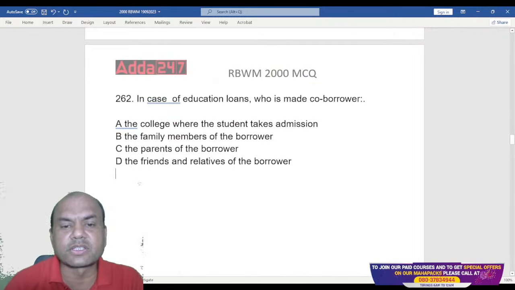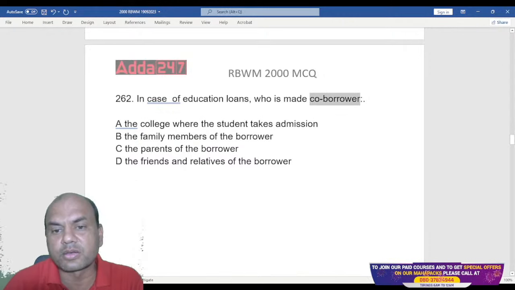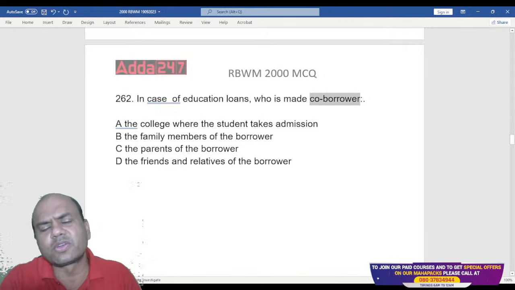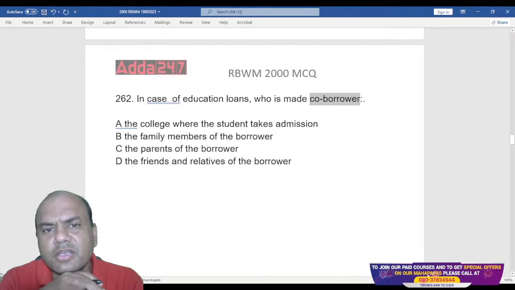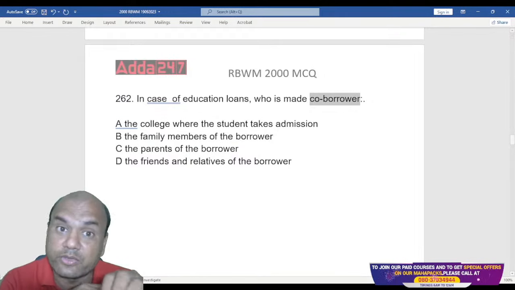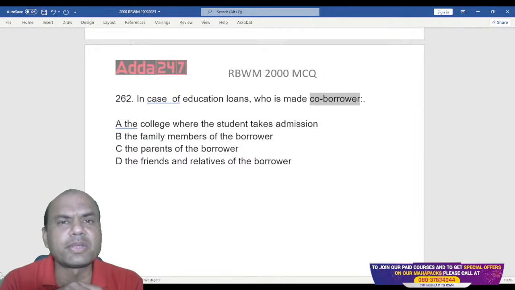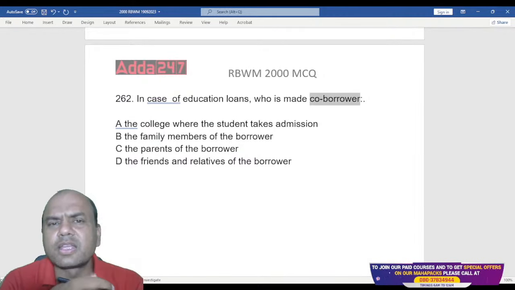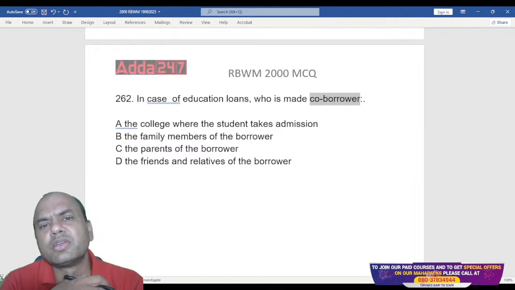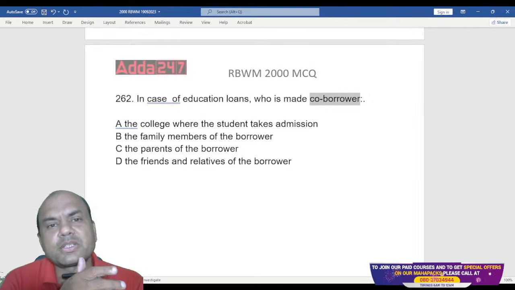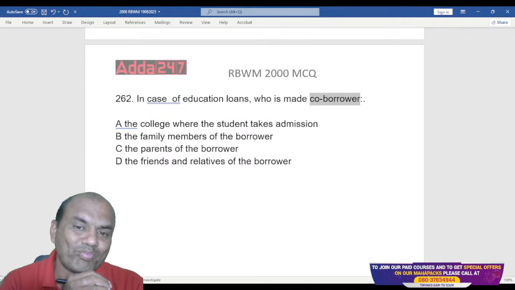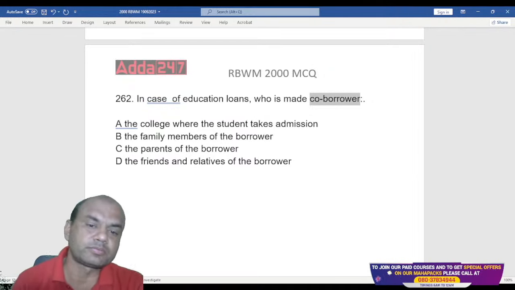In case of education loans, who is made a co-borrower? See, your education loan is given to whom? Tell me first. It is always given to that student. Actually, the borrower is that student. But what happens? The student is not earning at that time. That's why we don't give that student that much amount. We take some co-borrower.